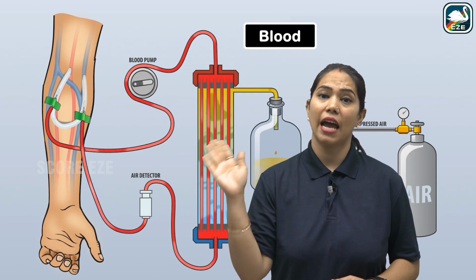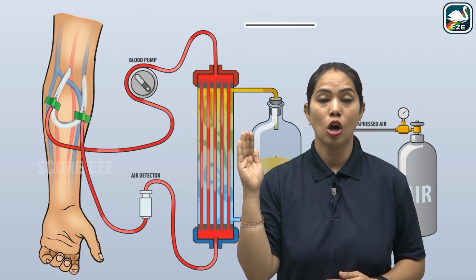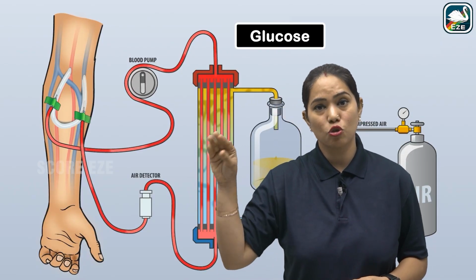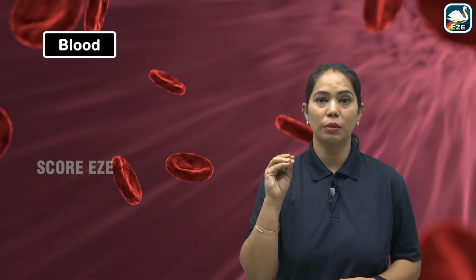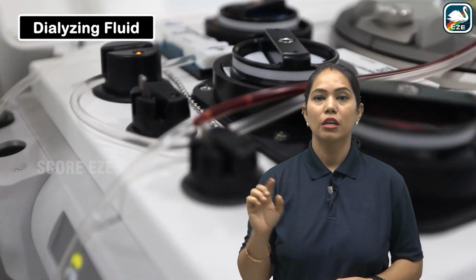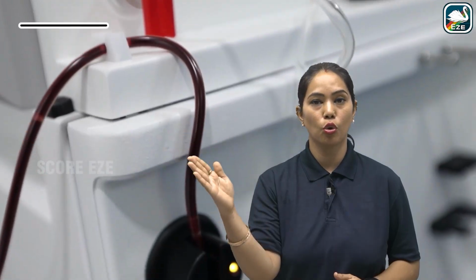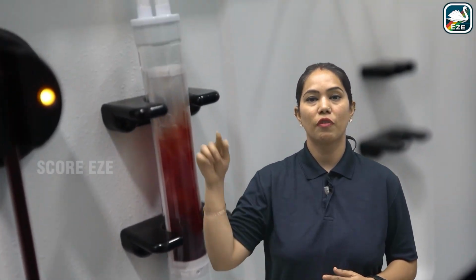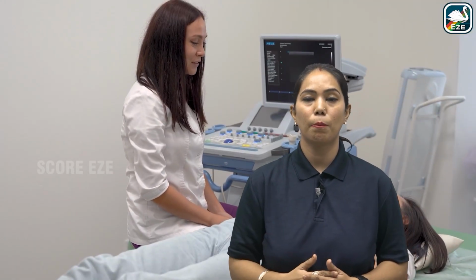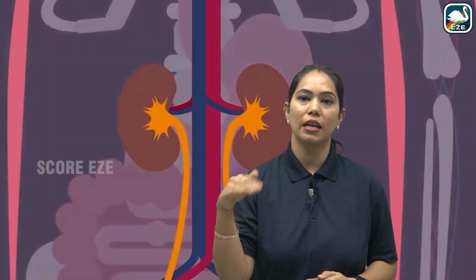and it has the dialyzing solution which has the same concentration as that of the blood, like glucose and salts, which has to go into the blood for proper functioning. So it has to be pumped from this dialyzing fluid. The dialyzing fluid has the same concentration of glucose and other salts as normal blood. So fresh blood will pass to the patient through the vein. Fresh blood passes from this dialyzing fluid.